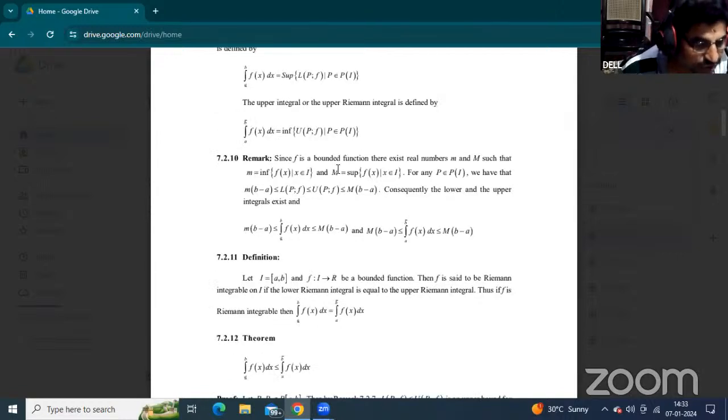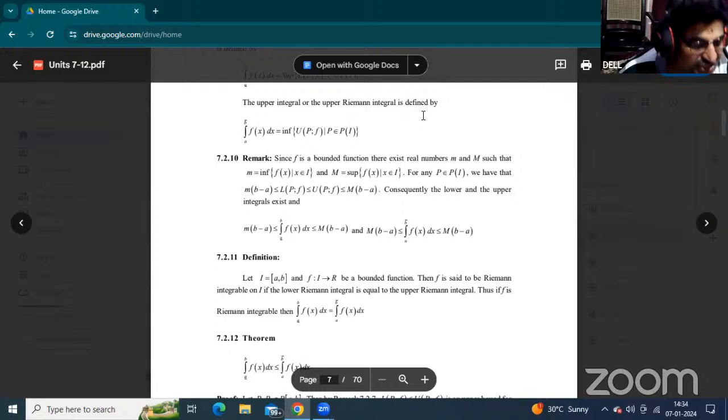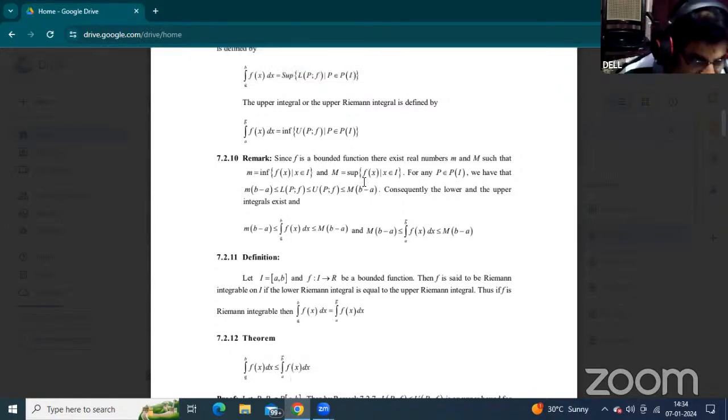These definitions must be practiced, and the remaining concepts will be delivered in the next class.